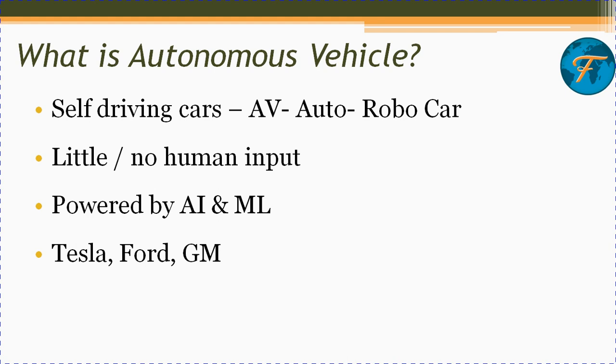All these cars are being produced by companies like Tesla, Ford, and GM. We are aware of Elon Musk, one of the most influential persons in this digital era, who is trying to make his way across autonomous vehicles. We are also aware of Ford, the pioneer of the automobile industry. They are also trying to produce autonomous vehicles in the years to come.